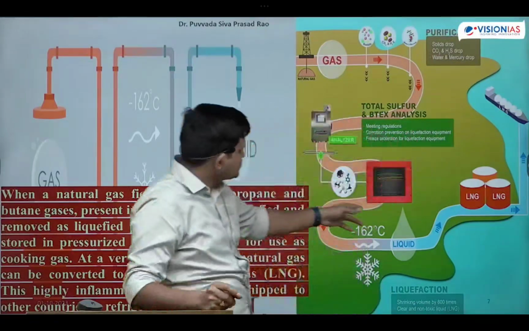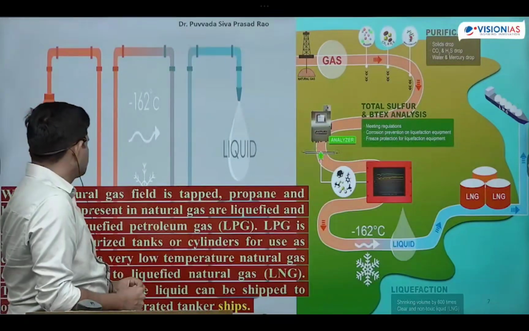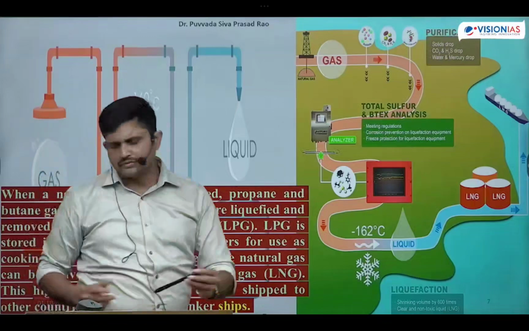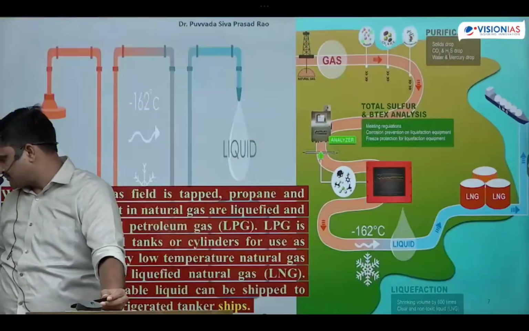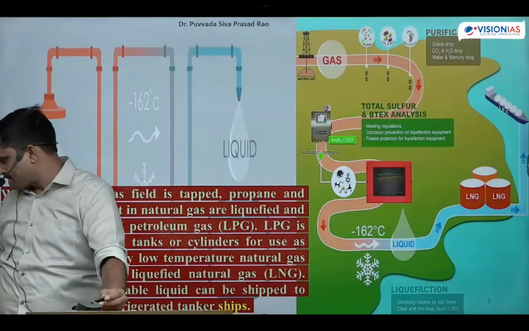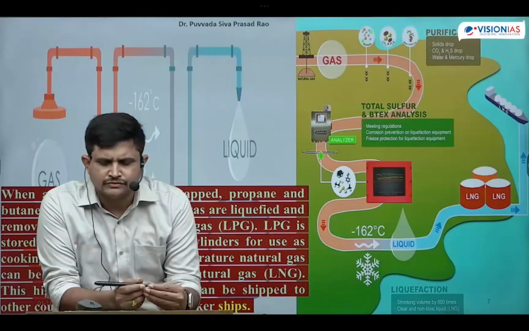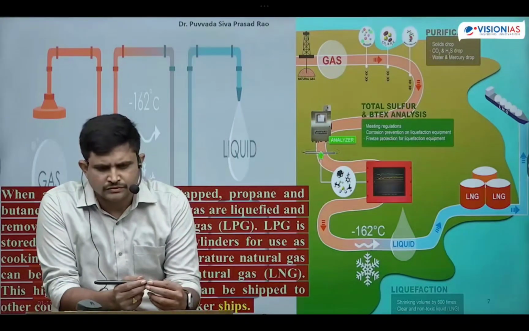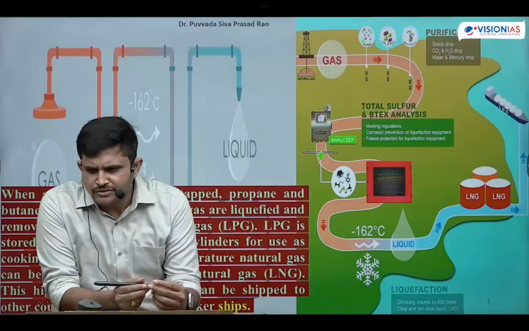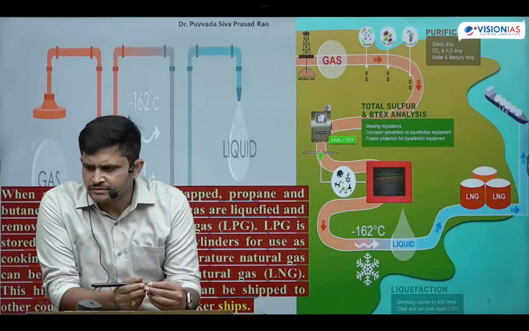Okay, now make a note like this. At a temperature of minus 162 degrees, it will be converted into liquid for transportation. Then it is known as liquefied natural gas.